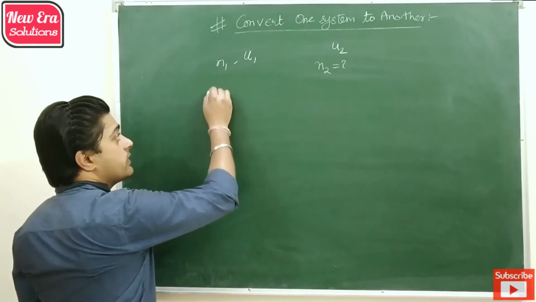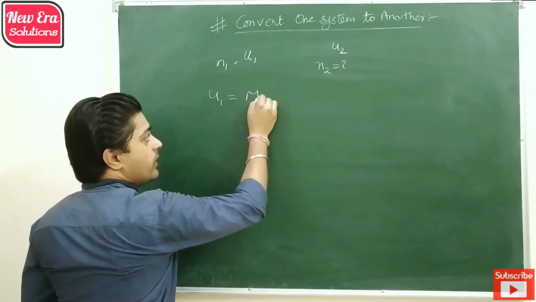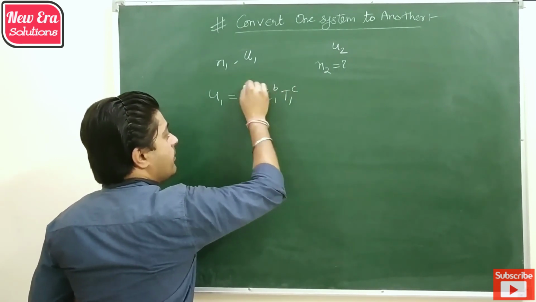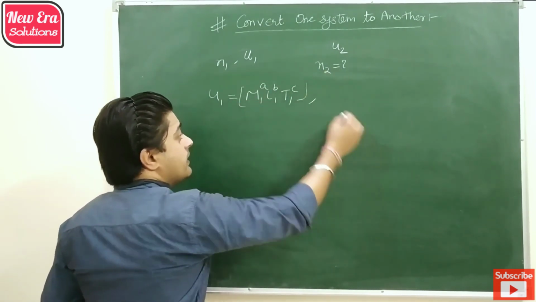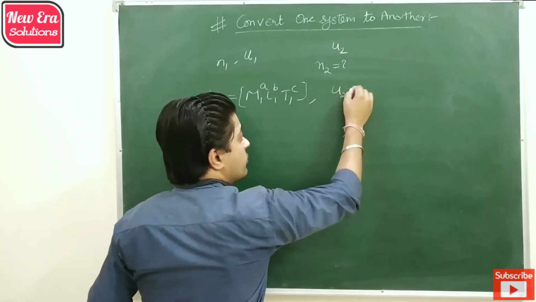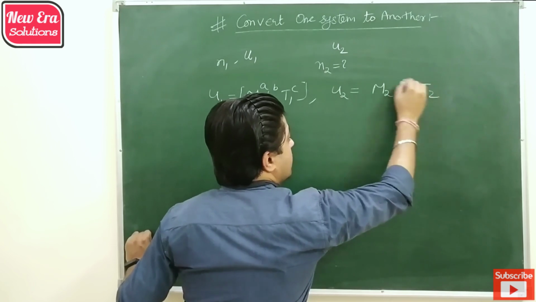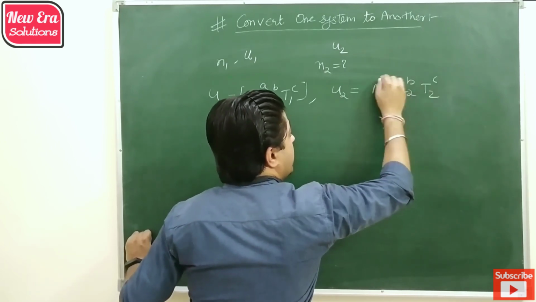Let the first system U1 be M1 L1 T1 with dimensions A, B and C, and the other system U2 be M2 L2 T2 with dimensions A, B and C.